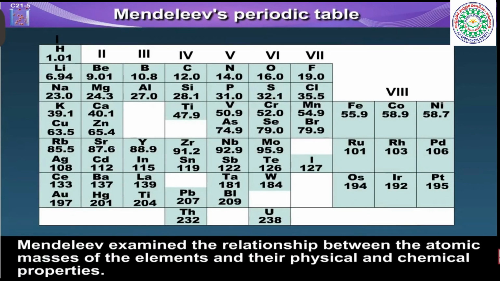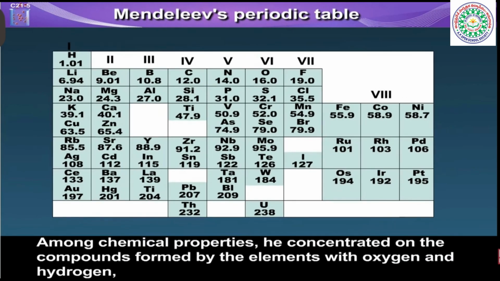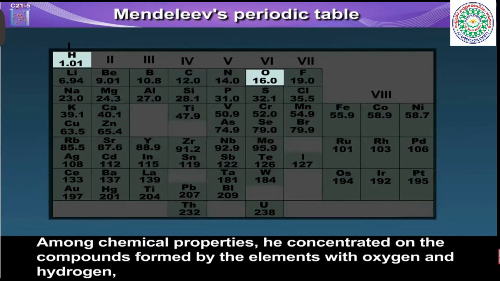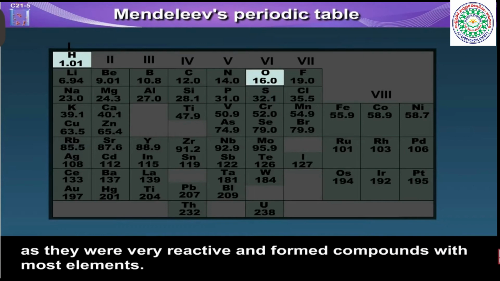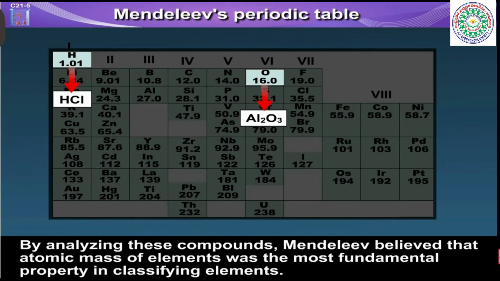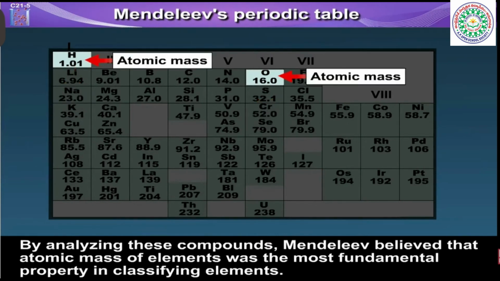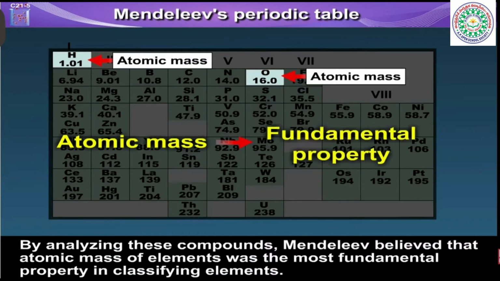Mendeleev examined the relationship between the atomic masses of the elements and their physical and chemical properties. Among chemical properties, he concentrated on the compounds formed by the elements with oxygen and hydrogen, as they were very reactive and formed compounds with most elements. By analyzing these compounds, Mendeleev believed that atomic mass of elements was the most fundamental property in classifying elements.